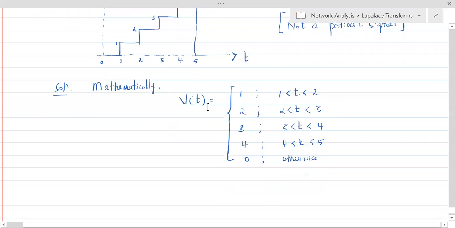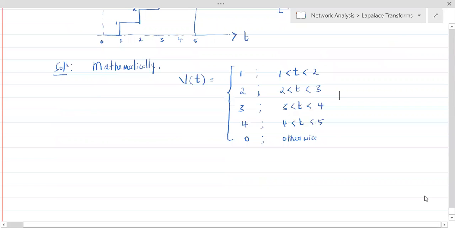Fine. That's why our v of t can be written in terms of unit step function, or shifted unit step.